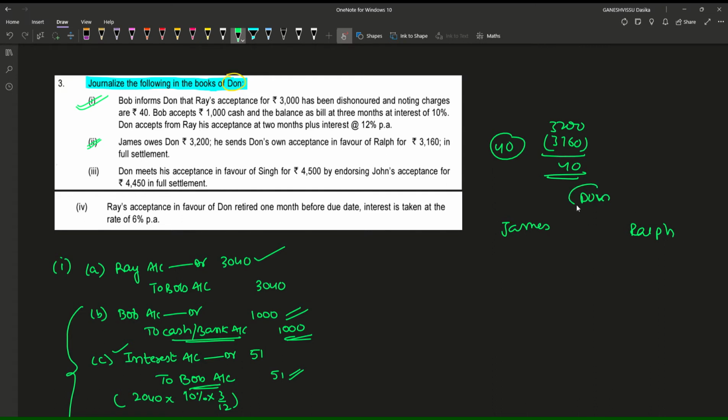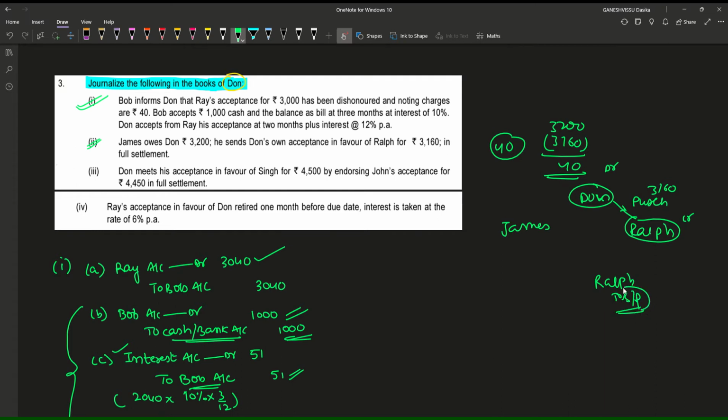Previously, Dawn has purchased some goods worth rupees 3,160 from Ralph, for which Dawn has become debtor and Ralph has become creditor. Then Dawn has written the entry Ralph to bills payable.